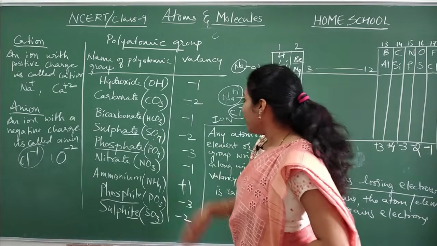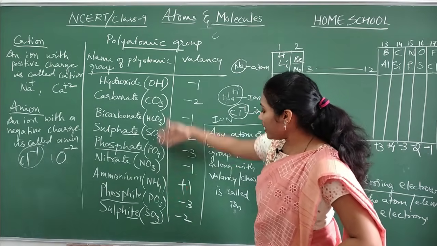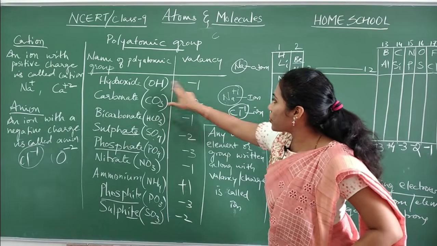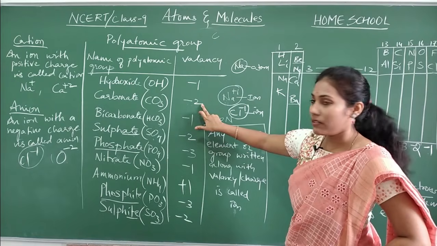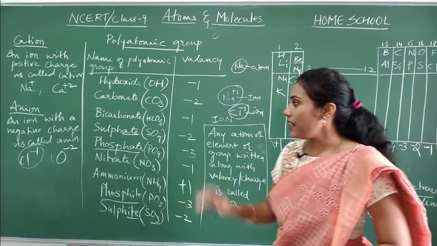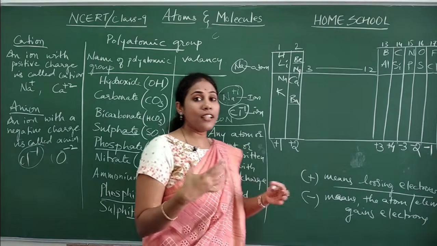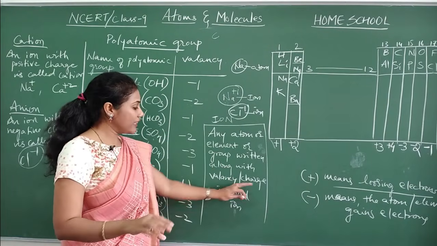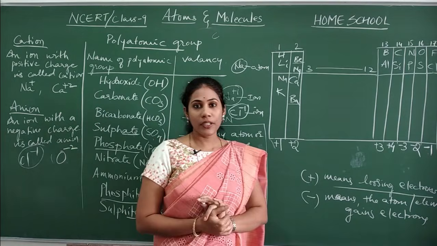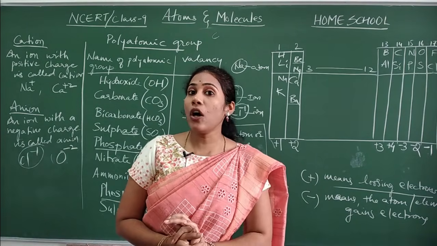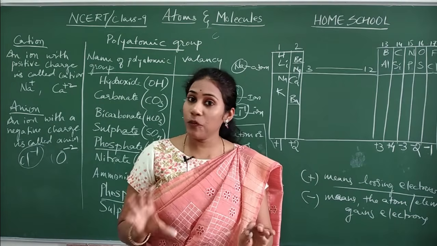And you see all these groups, cations or anions. Say OH, anion, because negative charge will be there. CO3, anion, negative charge. So like that. When you mention a group or element along with a charge or valency, then that is called ion. Fine. So this is all about ions and valency.